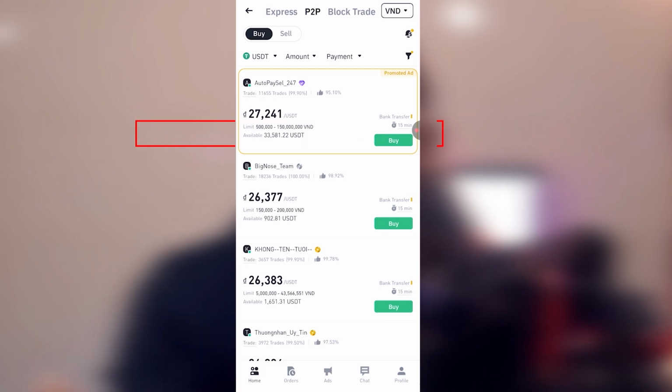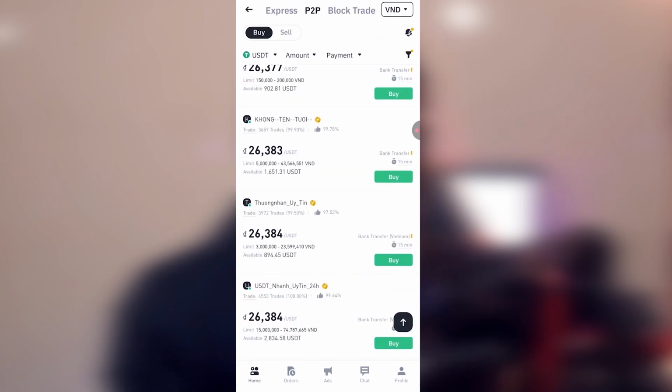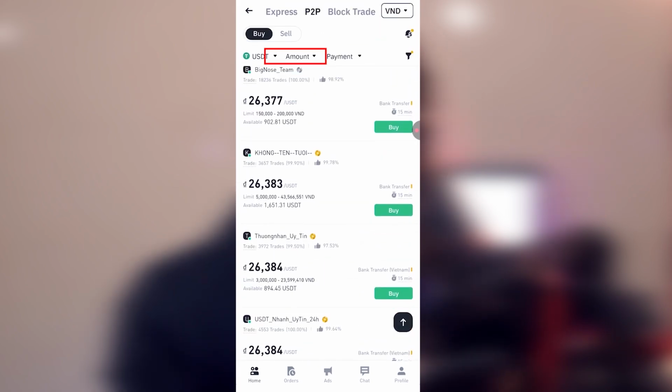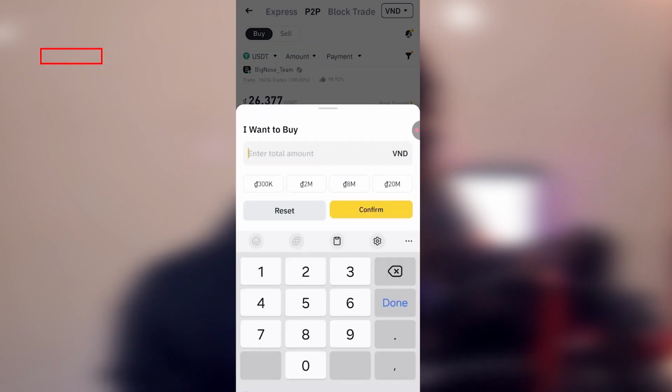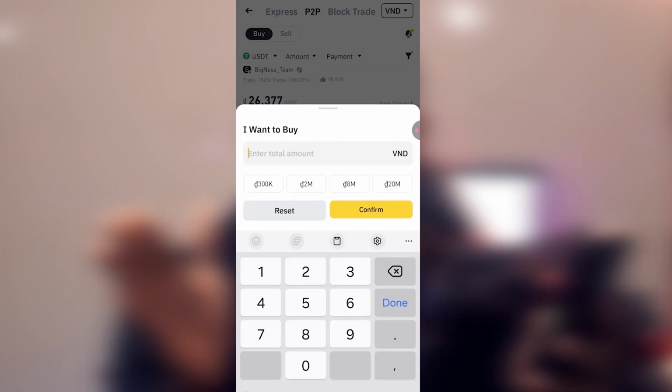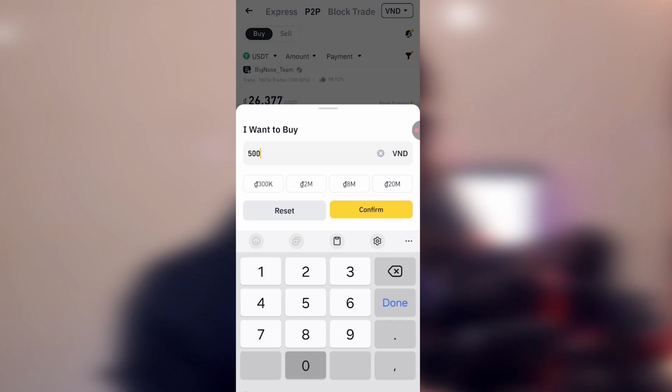It's just like a market. We have so many vendors who are selling, and we are going to buy from them. So you look for the price that you want. But we have to enter the amount first. You click on the amount so that it filters the sellers who can sell within that particular range. For instance, we want to buy just 500,000 VND.